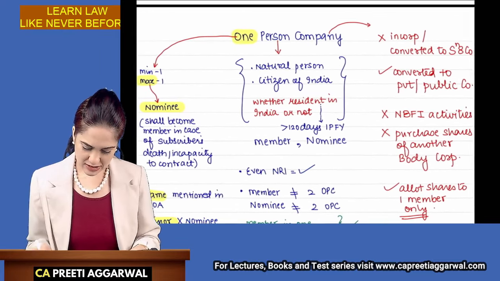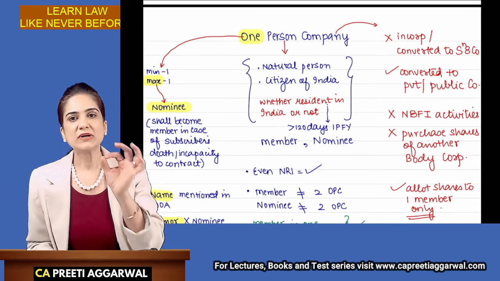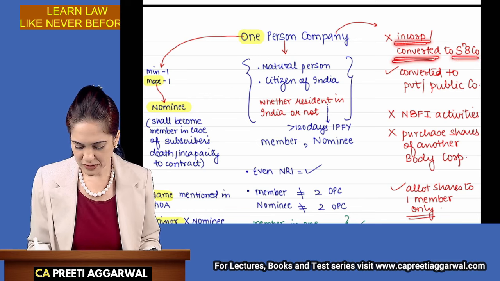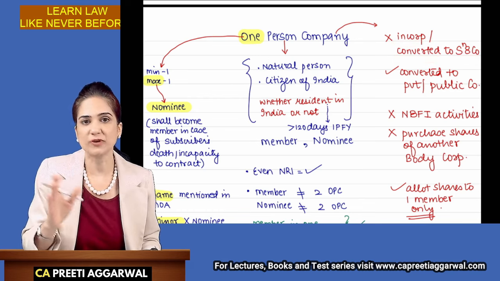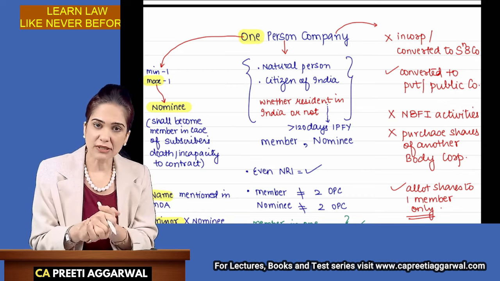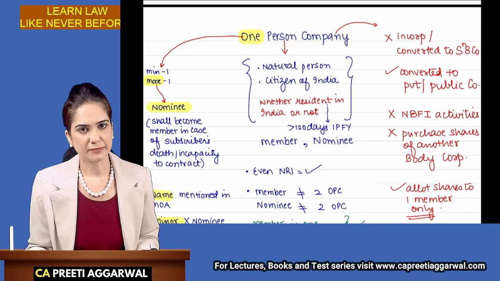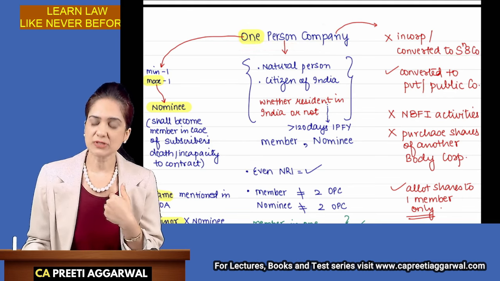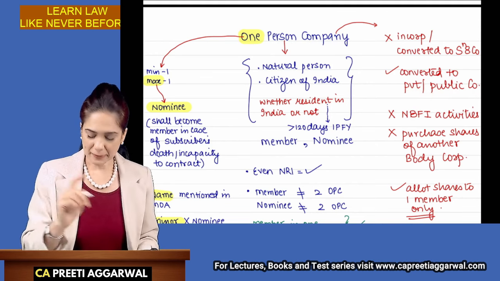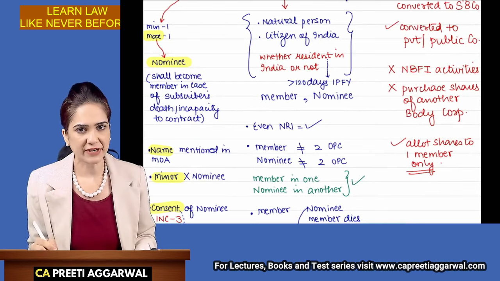Let us now discuss the points relating to company. Right. The one-person company cannot be either incorporated or converted into a Section 8 company. Section 8 company is a non-profit organization. So you cannot incorporate, you cannot even convert a one-person company into a Section 8 company. But can I convert a one-person company into either a private or a public company? Yes, that is possible. One-person company cannot carry out non-banking financial investment activities.